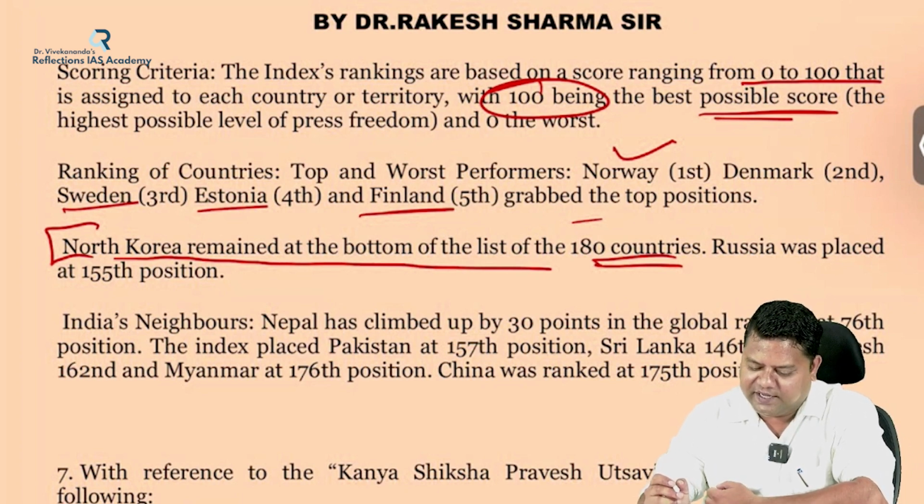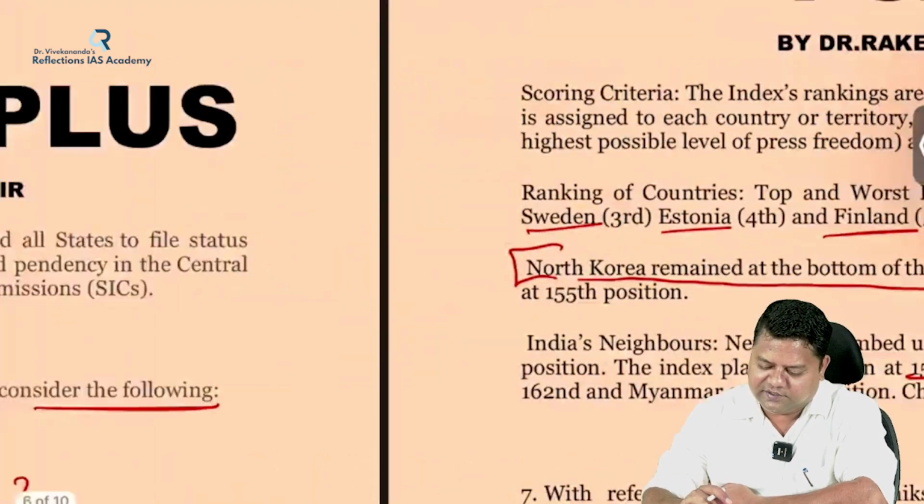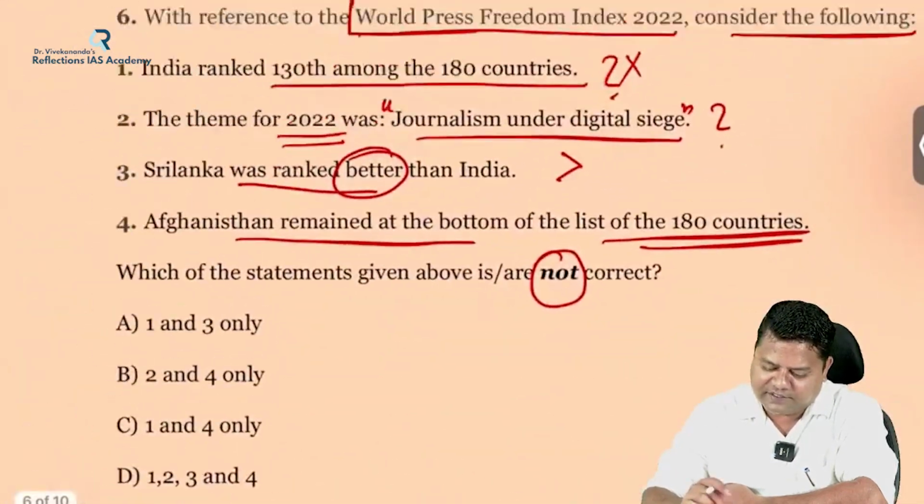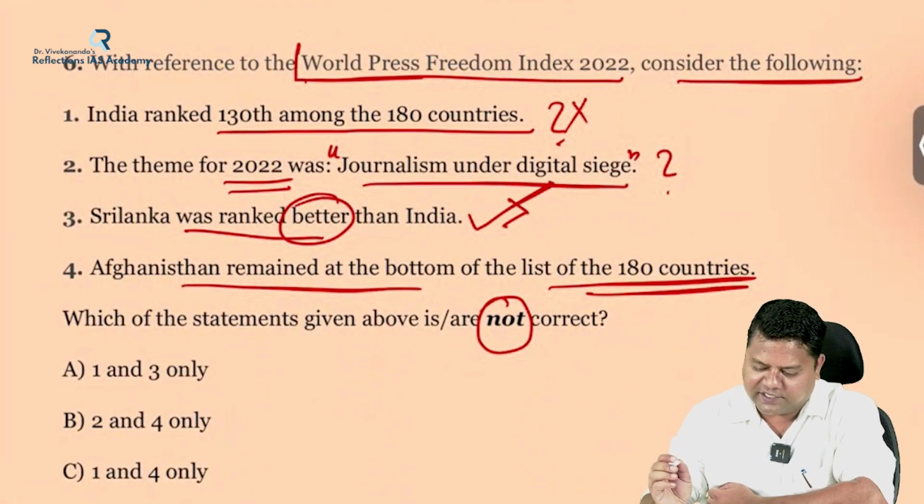150th. And in Asia, Nepal has improved its ranking by 76th position, Pakistan 157th position, and Sri Lanka's rank is 146th. So that's why the option given here, Sri Lanka was ranked better than India. Is it correct? Absolutely correct statement.